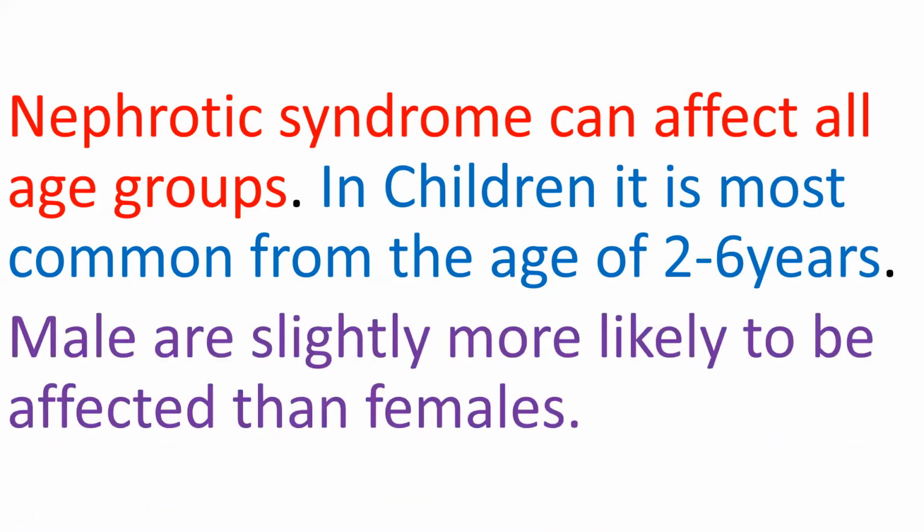Males are slightly more likely to be affected than females. So here males have higher chances of being affected by nephrotic syndrome. But in urinary tract infection, females are more susceptible to develop this infection, right? That is UTI.